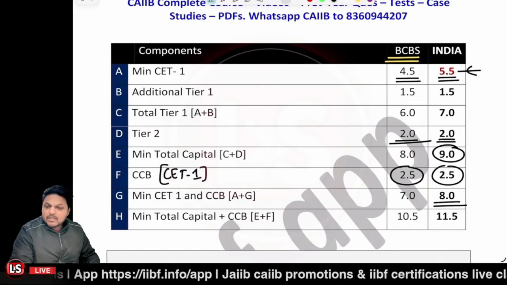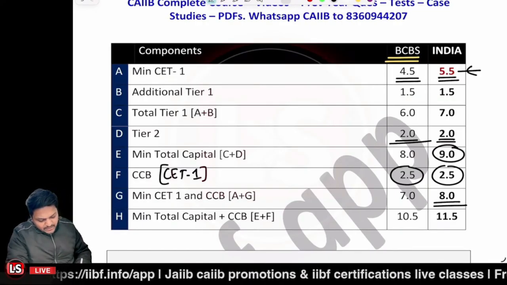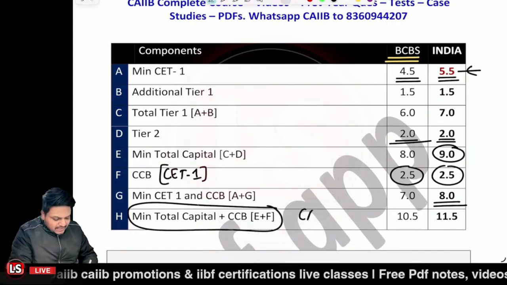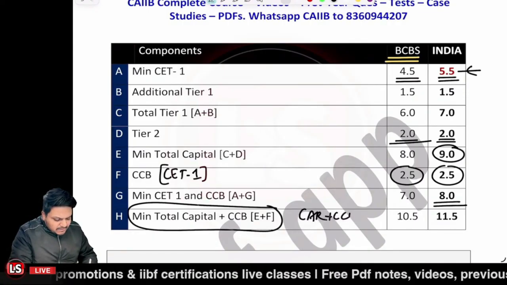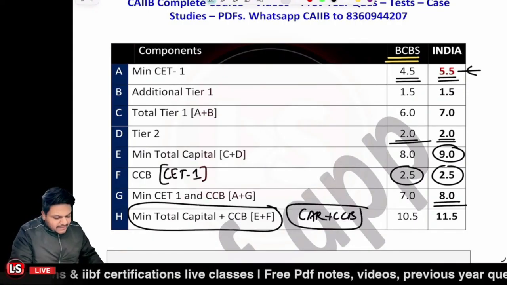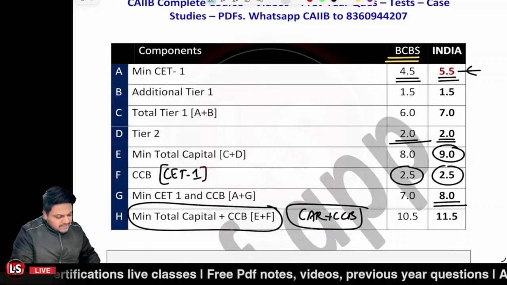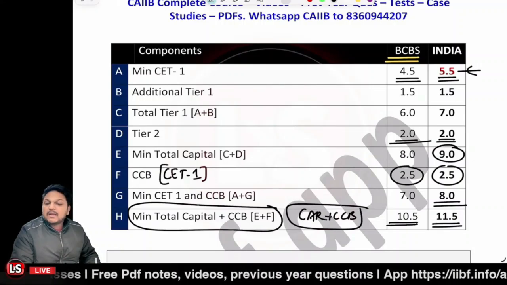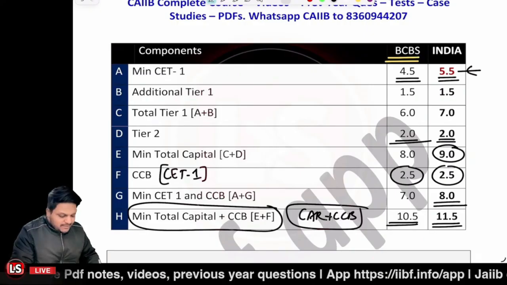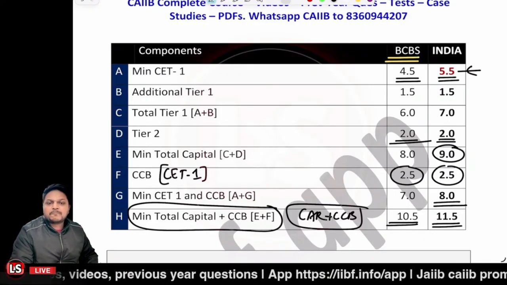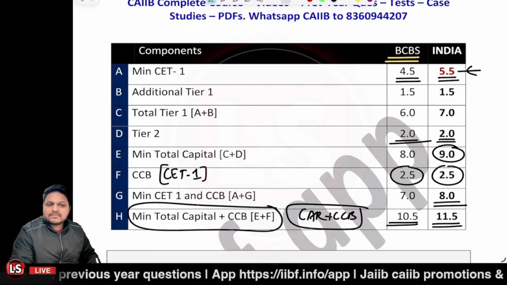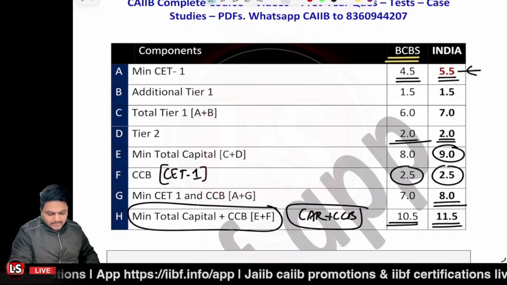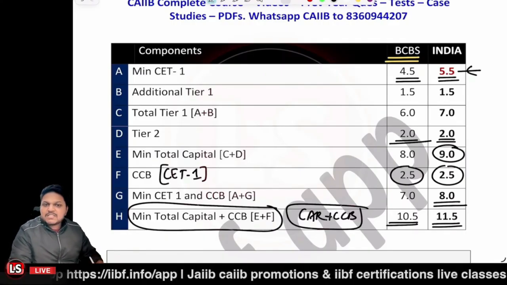Is that clear? And the minimum capital to be maintained, that is the minimum total CAR plus CCB. For India, it is to be maintained at 9% plus 2.5%, that is 11.5%. For other banks, it is to be maintained at 8% plus 2.5%, that is 10.5%. Is that clear? Are you clear with this? So that is the minimum capital requirement. This particular chart is very much important.